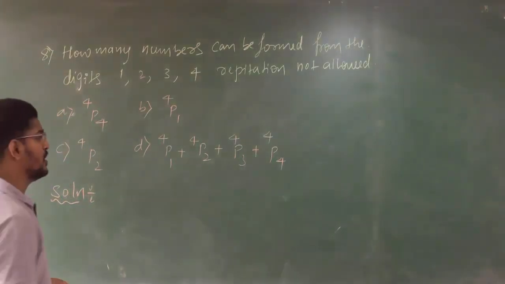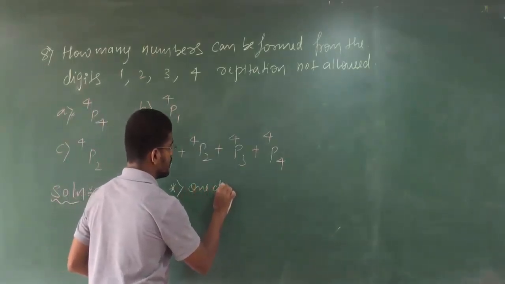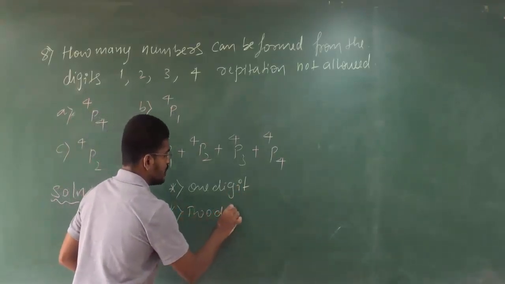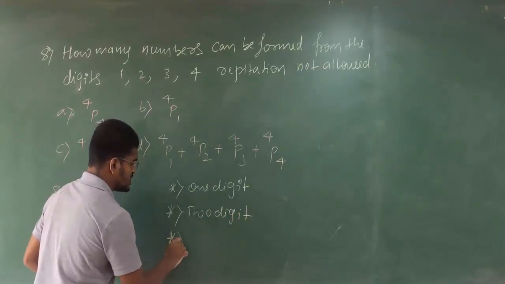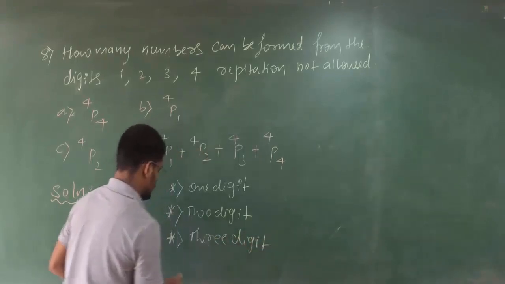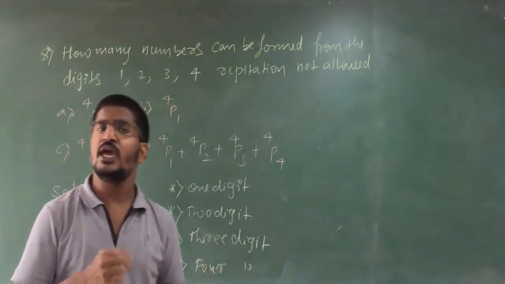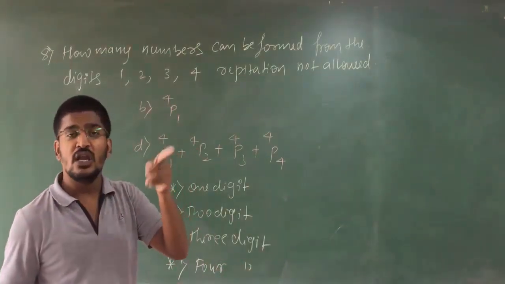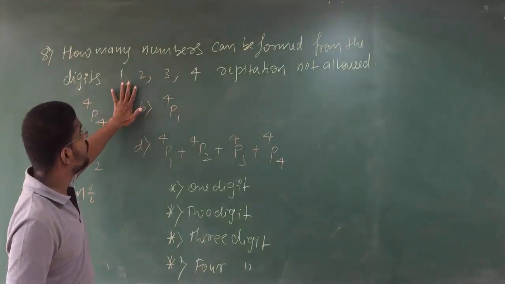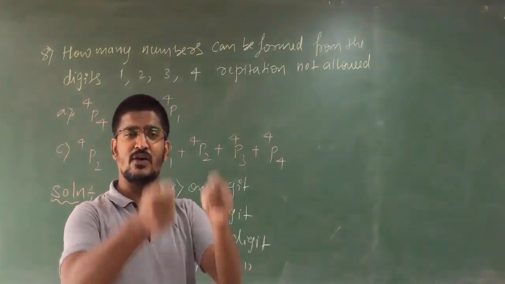Please think once again, because first one is 1 digit number. Second one is 2 digit number. Third one is 3 digit number, and fourth one is 4 digit number also you can make, because they are not restricting only this many digit number you have to make. Clear? What are they asking? They have given 4 digits, and how many numbers you can make. They are not telling that you have to make only a 4 digit number.